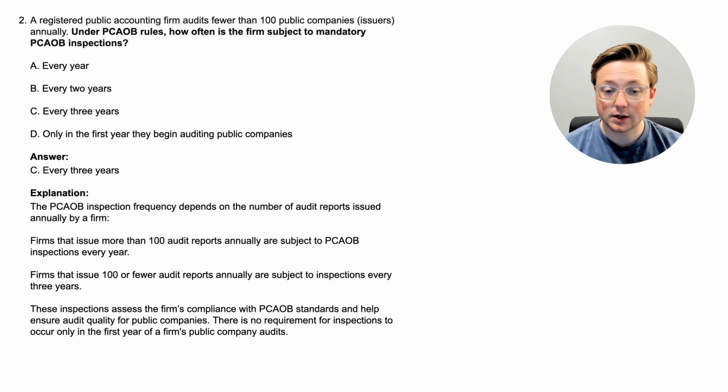inspection frequency depends on the number of audit reports issued annually by a firm. Firms that issue more than 100 audit reports annually are subject to PCAOB inspections every year. Firms that issue 100 or fewer audit reports annually are subject to inspections every 3 years. These inspections assess the firm's compliance with PCAOB standards and help ensure audit quality for public companies. There is no requirement for inspections to occur only in the first year of a firm's public company audits.